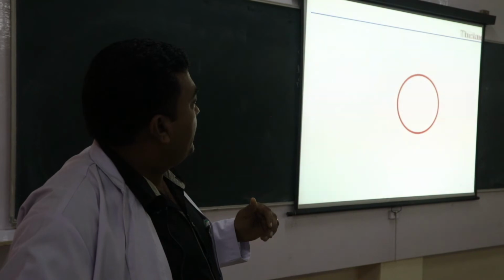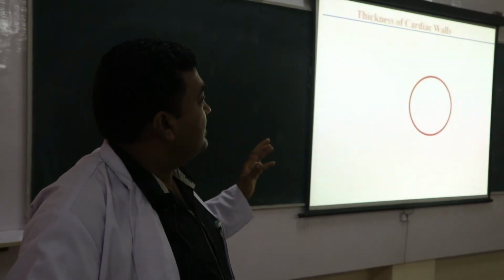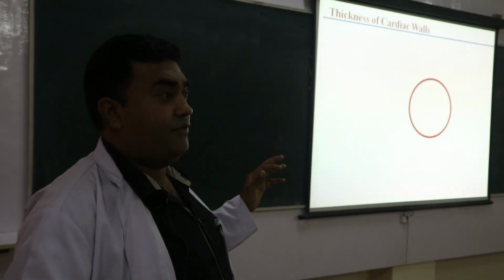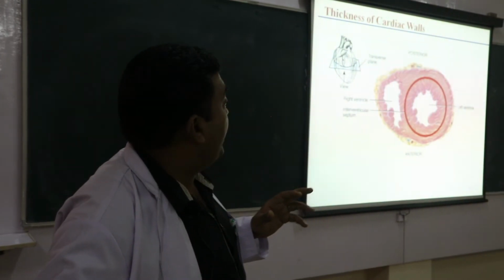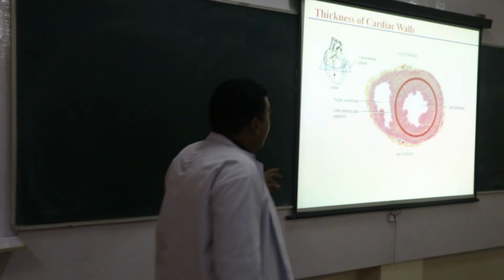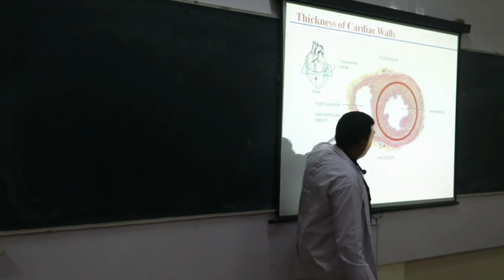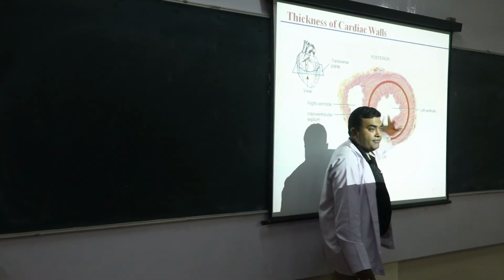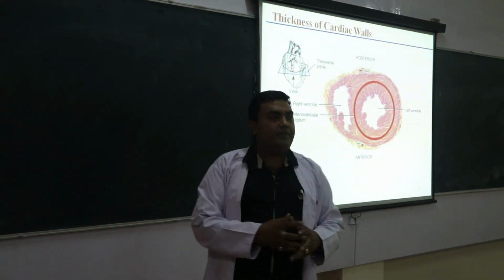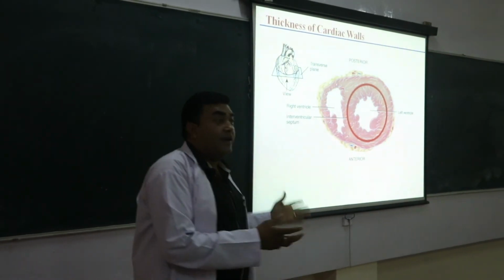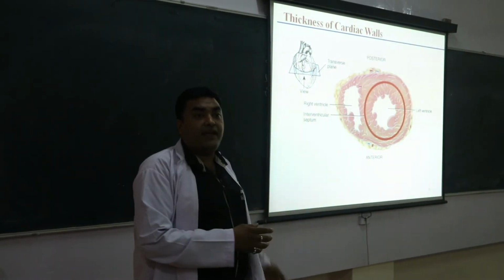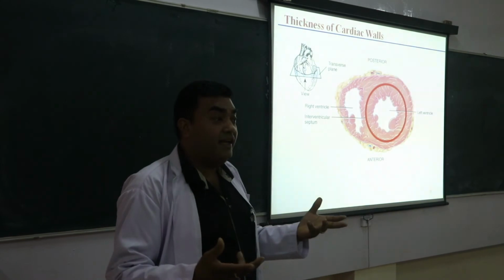And if you see the thickness of the cardiac walls, this is what? This is the right ventricular wall, and this is the left ventricular wall. If you see the anatomical thickness of the left ventricle, you are seeing that the left ventricle is thicker than the right ventricle.